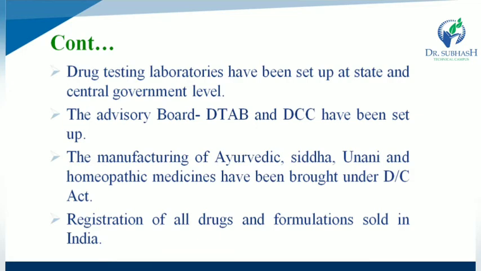Second one, the manufacturing of Ayurvedic, Siddha, Unani and homeopathic medicines has been brought under the DNC Act. So what about the manufacturing of Ayurvedic, Siddha, Unani as well as homeopathic medicines? All these medicines should be manufactured under the Act of 1940 and the Rules of 1945. Also, registration of all drugs and formulations sold in India is required.